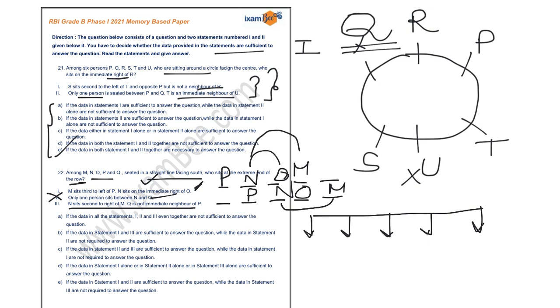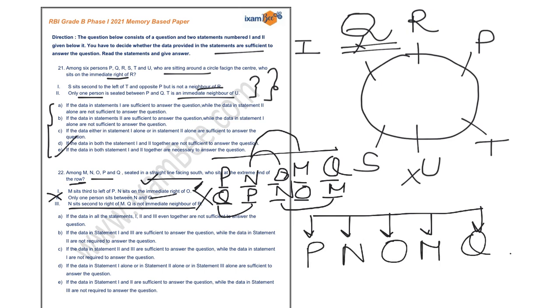It is also given to you that Q is not an immediate neighbor of P. So you know that here we are left with Q, and if I place Q over here, Q is an immediate neighbor of P. So I have to negate this case and I have to place Q over here. So this will become your final arrangement: P, N, O, M and Q. Now with the help of the first and third statements, you are able to find who is sitting at the extreme end of the row.